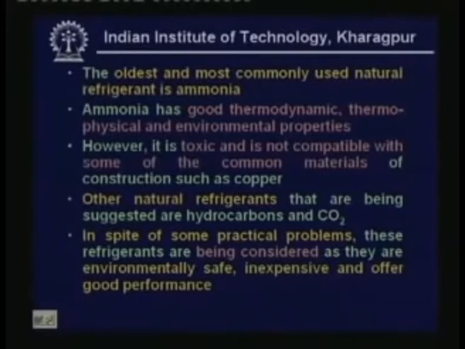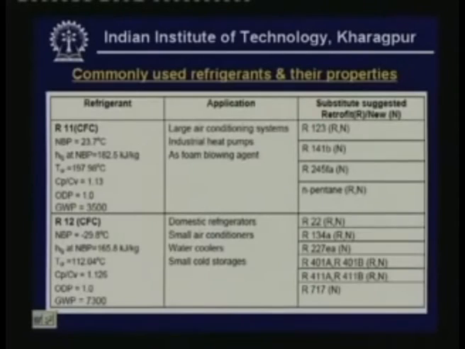But they have made a strong comeback because of their excellent thermodynamic and thermophysical properties and mainly because of their environmental friendliness. As I said, in spite of some practical problems, these refrigerants are being considered as they are environmentally safe, inexpensive and offer good performance.